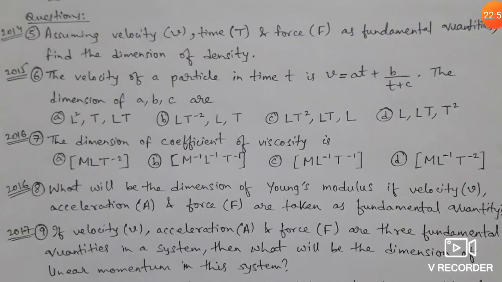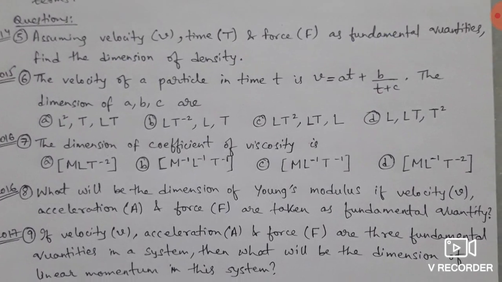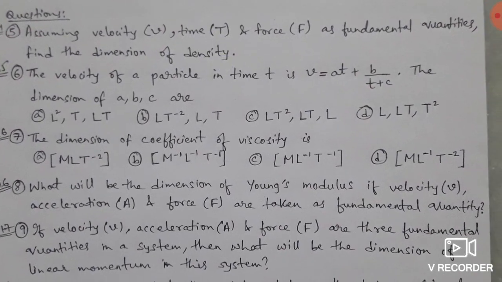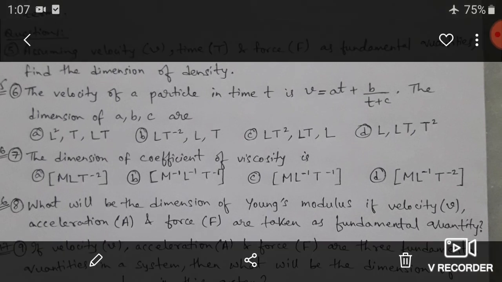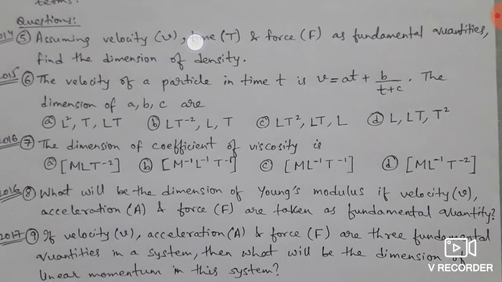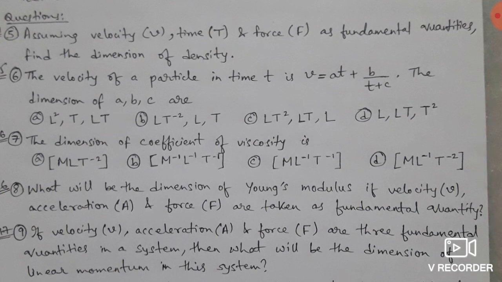Now let me solve two problems so that your concept will be more clear. Here question number 5 is given. Assuming velocity v, time t and force F as fundamental quantities, find the dimension of density. So we have to assume v, t and F as fundamental quantities. Actually they are not fundamental, but in the question it is said we have to assume these are fundamentals and find the dimension of density. So let us come to the board.